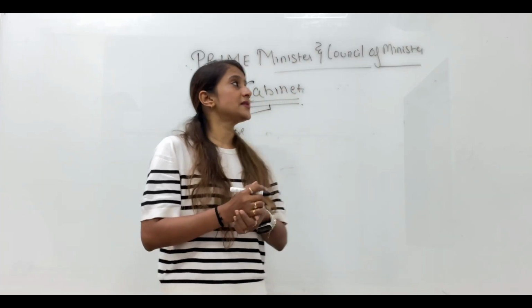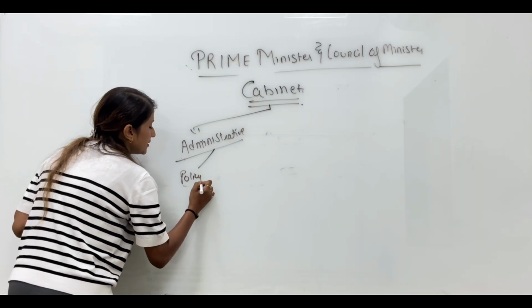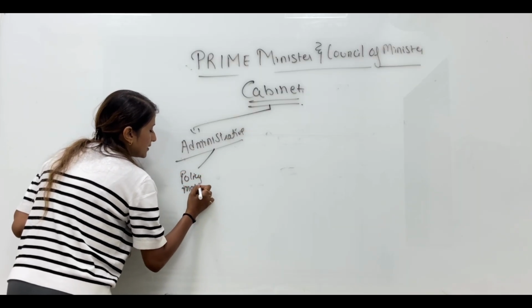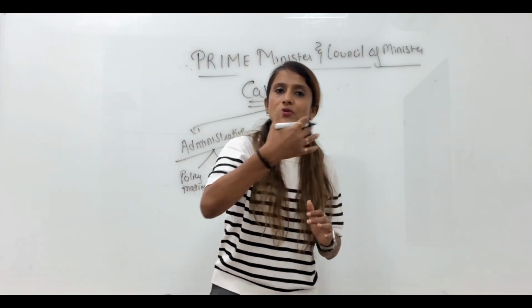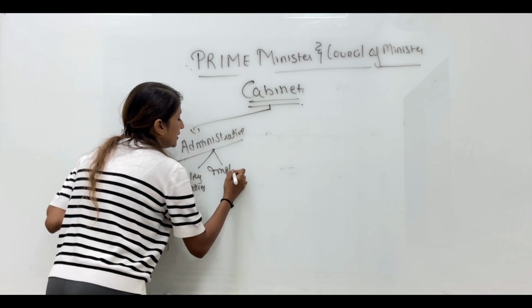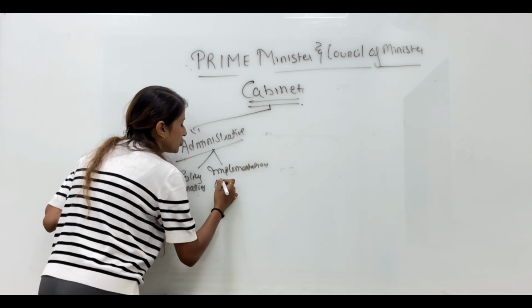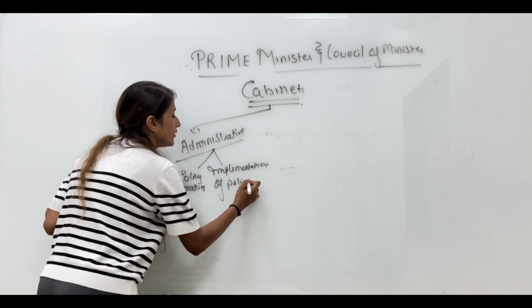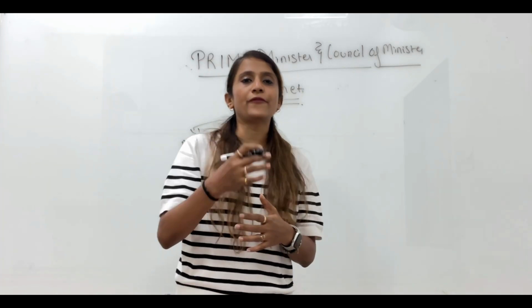So first is policy making. First power is to make policy. Second power is, once a policy is made, we have to implement it. So second power is implementation of policy. Implementation of policy means to enforce that policy, to bring that policy into effect.